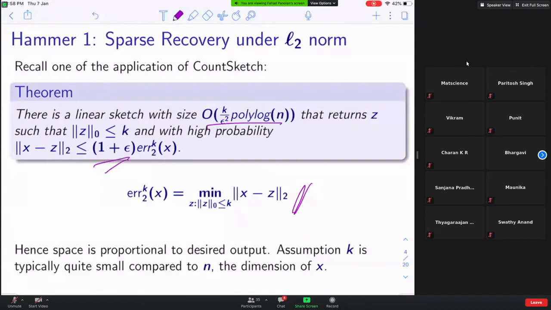Now let me ask you one question. Suppose my X contains only at most k non-zero coordinates, then how do you solve L0 sampling?